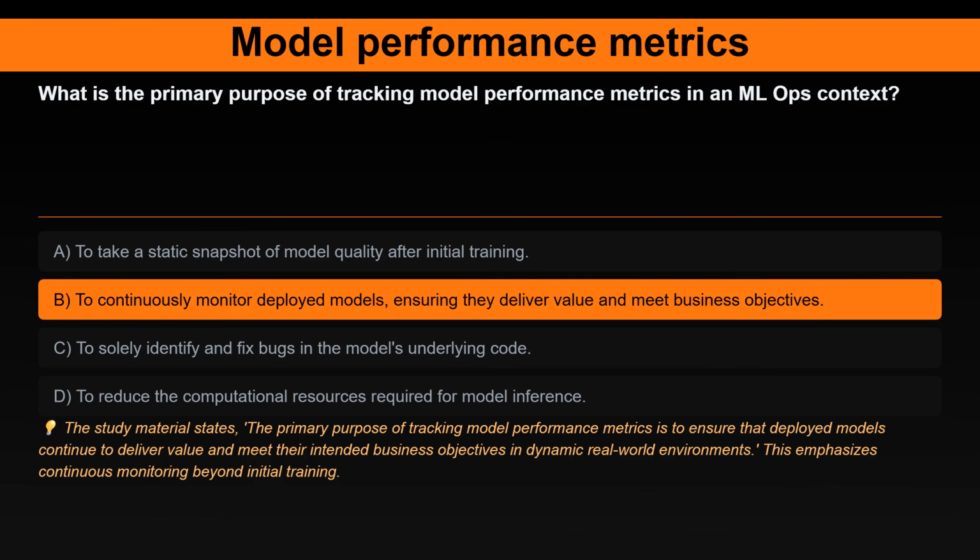The correct answer is to continuously monitor deployed models, ensuring they deliver value and meet business objectives. Here's the explanation. The study material states, the primary purpose of tracking model performance metrics is to ensure that deployed models continue to deliver value and meet their intended business objectives in dynamic real-world environments. This emphasizes continuous monitoring beyond initial training.